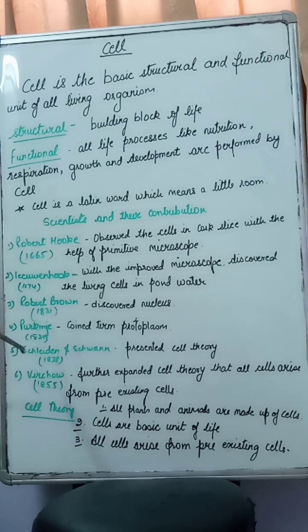Then there were two scientists, Schleiden and Schwann. They worked separately, but their collective efforts are today known as the cell theory. Schleiden was a botanist. His name was Matthias Schleiden, and he wondered whether the nucleus had something to do with cell development.